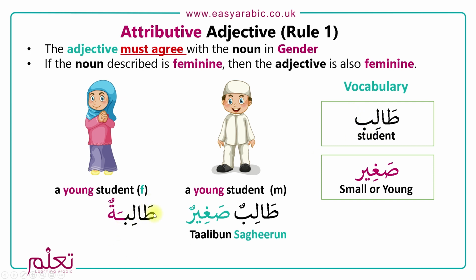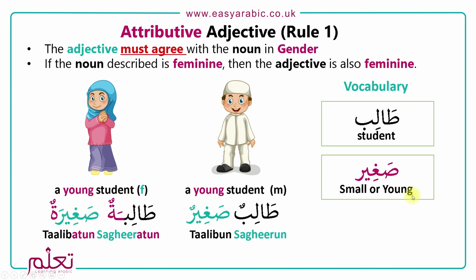So we say طالبة, and then because the noun has the ta marbuta, we also then need to add it to the adjective. So here it'll be طالبة صغيرة. Okay, طالب صغير, طالبة صغيرة.